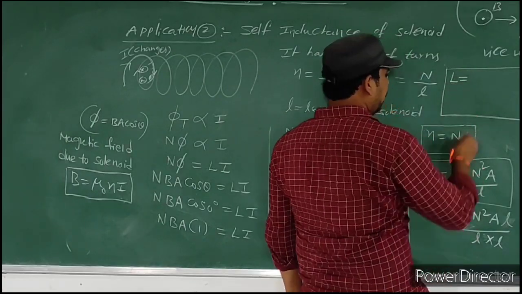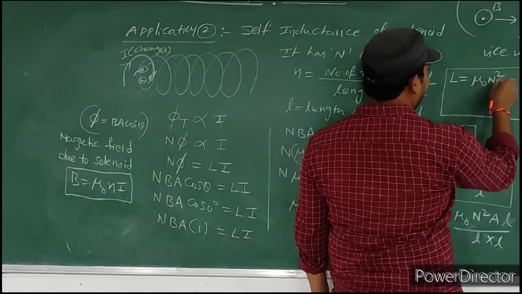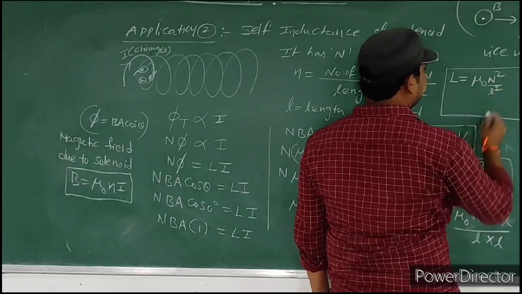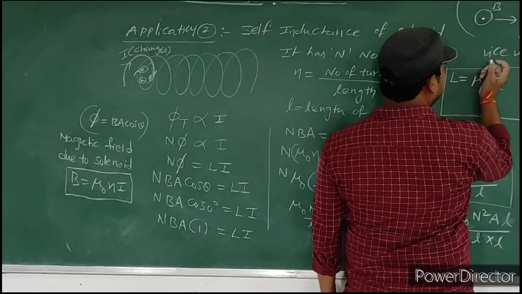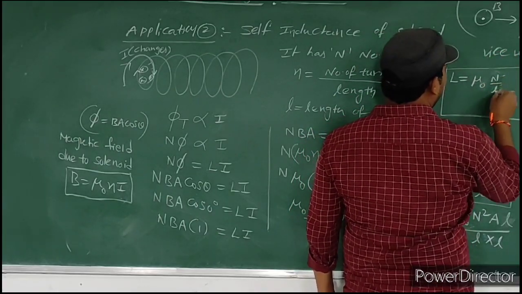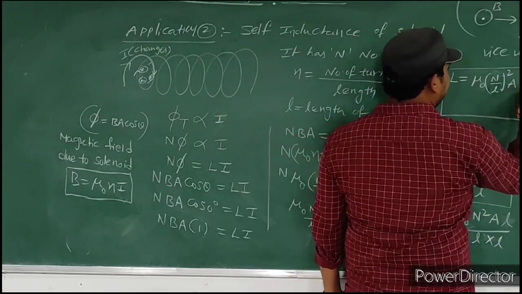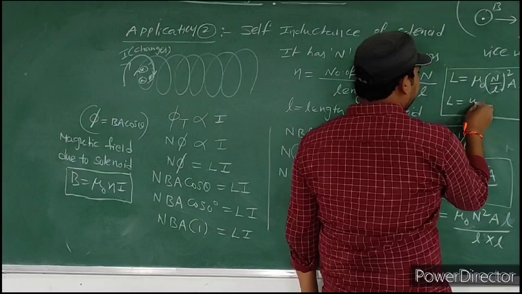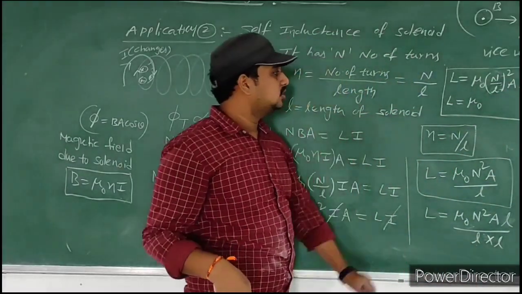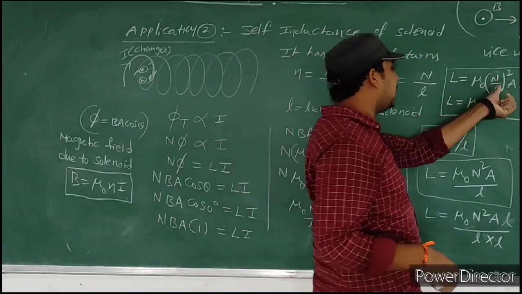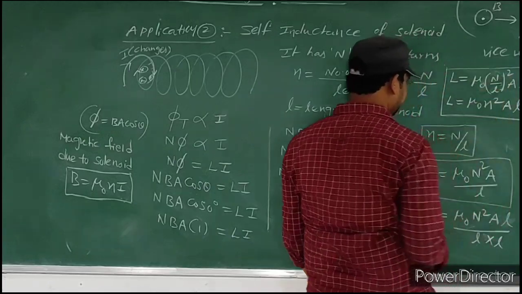L is equal to mu naught into N square by L square, can I write like this, N by L whole square, into A into L. So simple. Capital N by L is nothing but small n. So we replace capital N by L with small n: mu naught small n square into A into L.